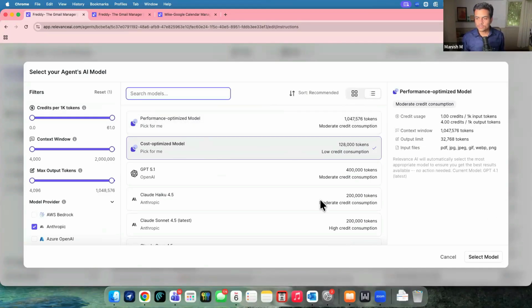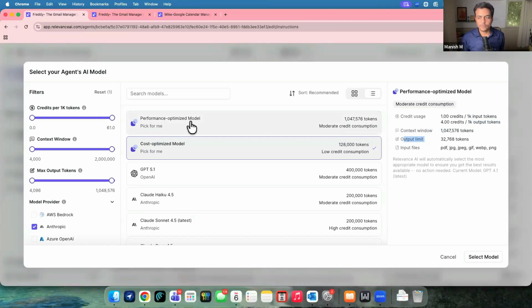Now you can see here how much this model costs. It says credit usage. It's going to deduct 0.07 credit for every 1000 input tokens and 0.3 credits for every 1000 output tokens, right? Context window, obviously it's a small window, only 128,000 tokens. And the output limit is also just around 16,000 tokens.